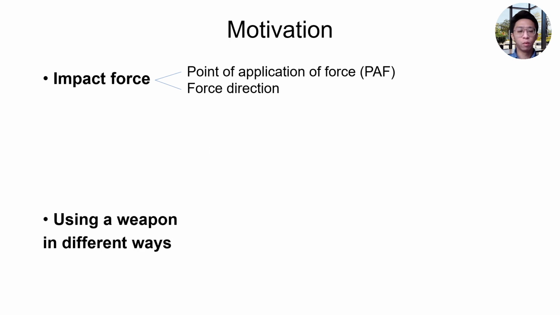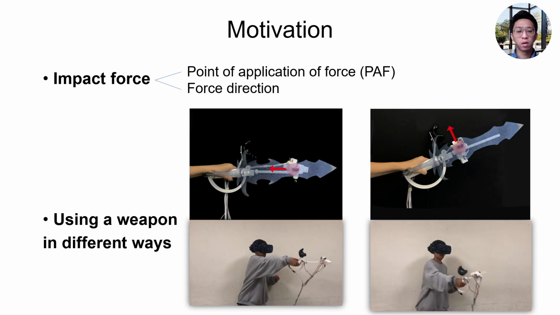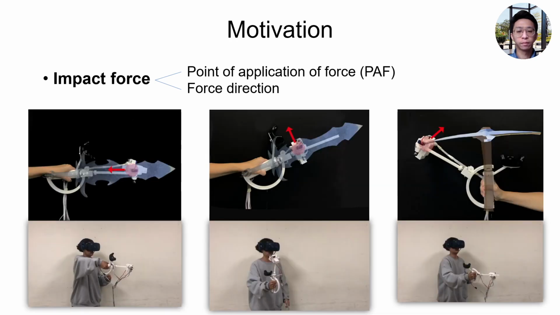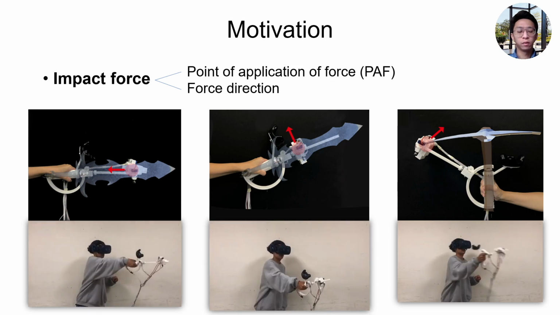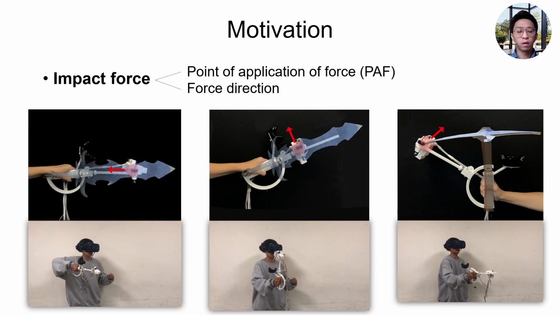Furthermore, using a weapon in different ways, such as stabbing or slashing with a sword, also causes different PAFs and force directions. Therefore, to achieve realistic VR experience, rendering dynamic PAF and force direction is essential.